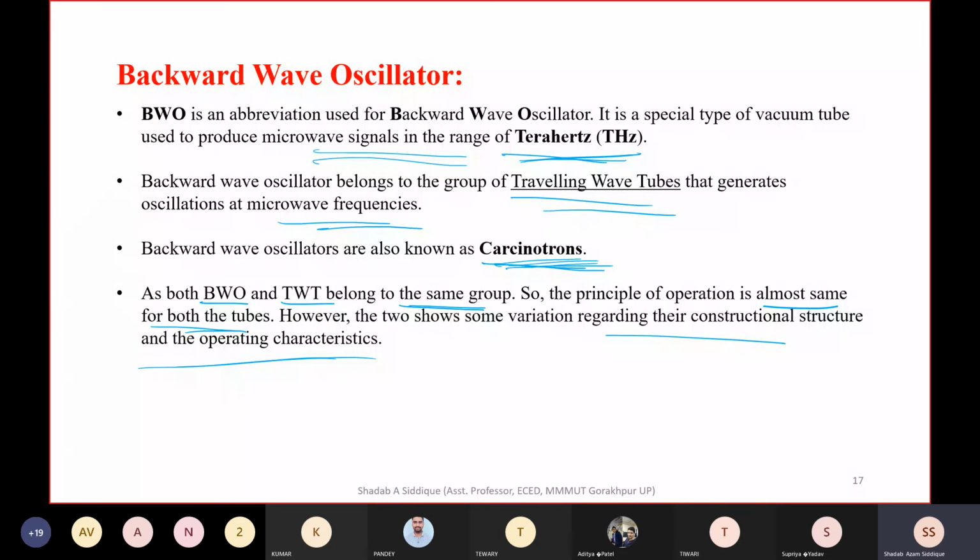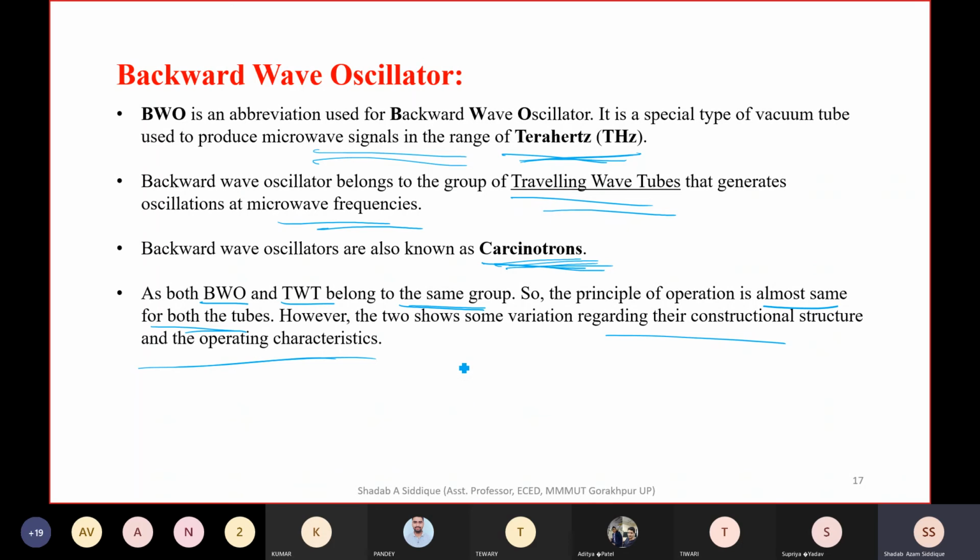If you want, you can go through the O-type tube characteristics. We have the linear beam tube, which is called the O-type tube.